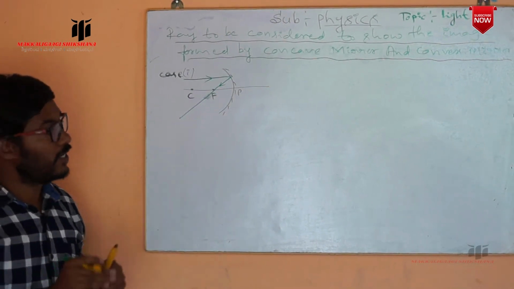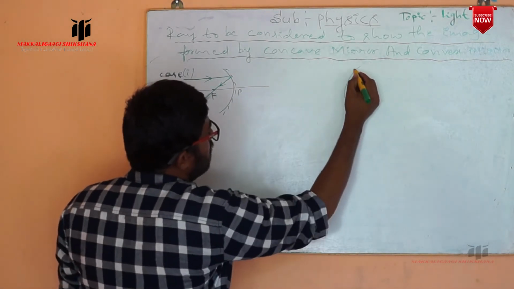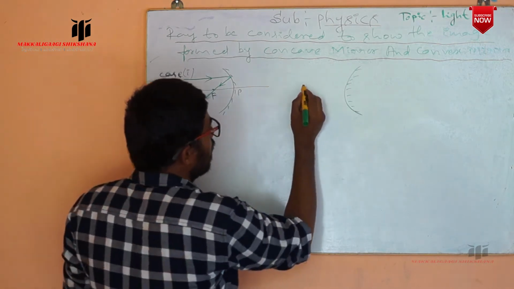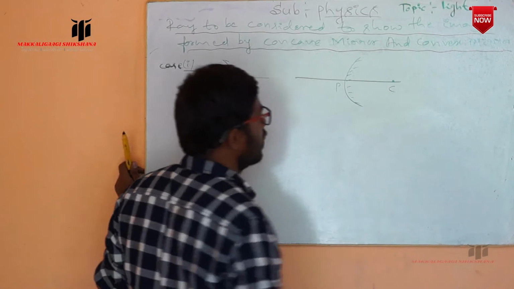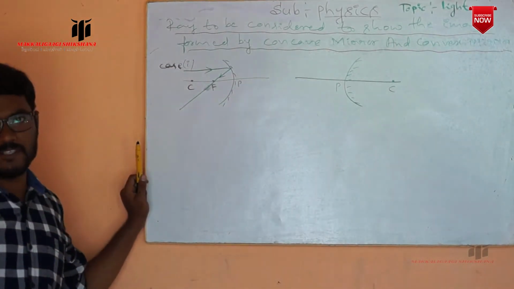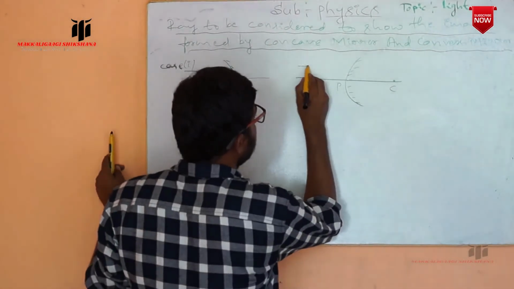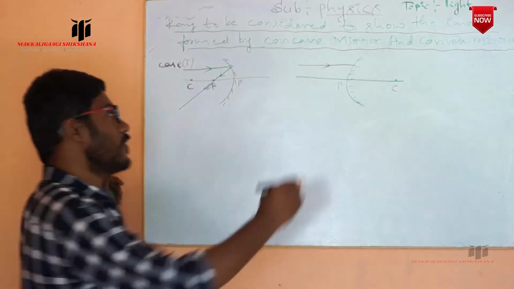That is the first. In the same way, in case of the convex mirror, the inner surface is silvered and the outer surface is reflecting, and the ray which passes through the pole and center of curvature is nothing but the principal axis. If the ray of light is incident parallel to the principal axis in case of the convex mirror, after reflection what happens?